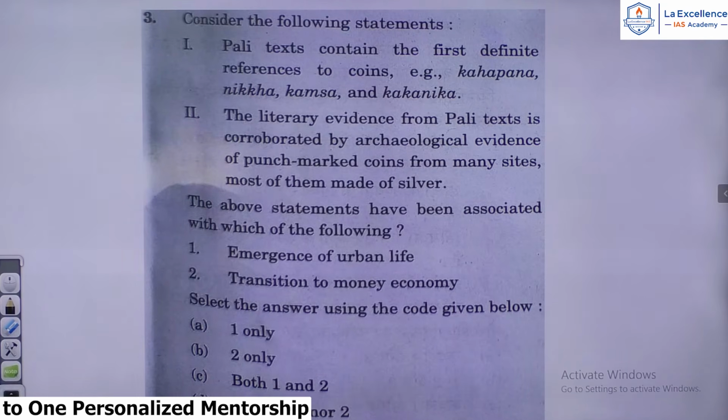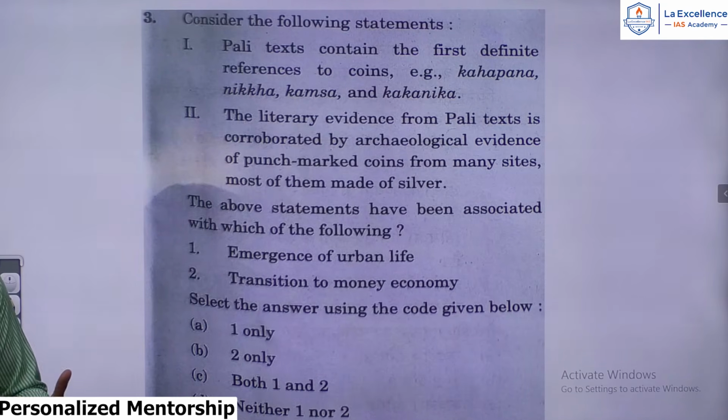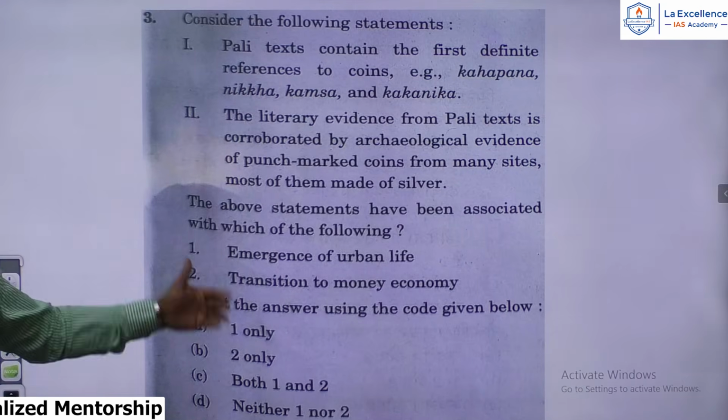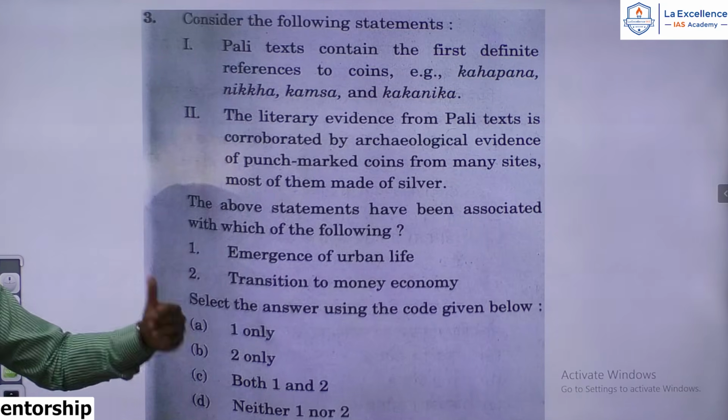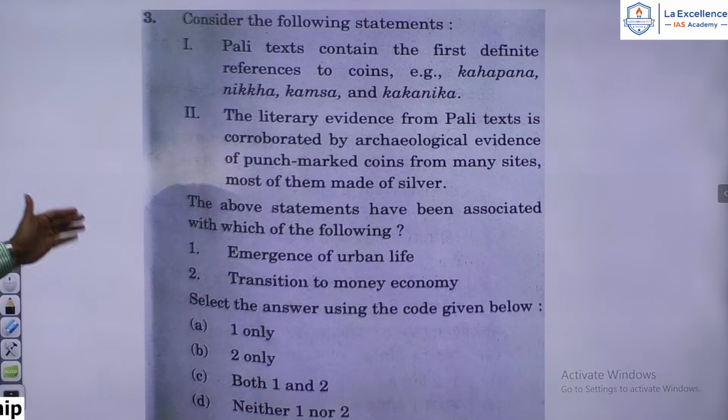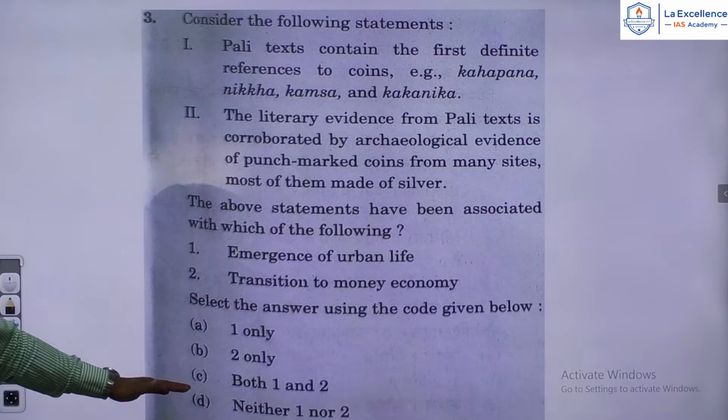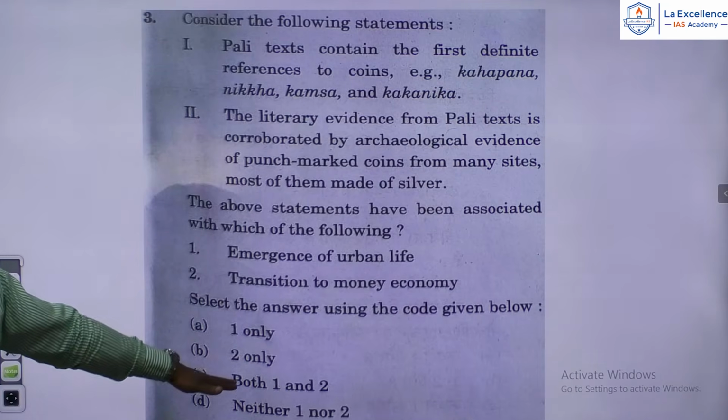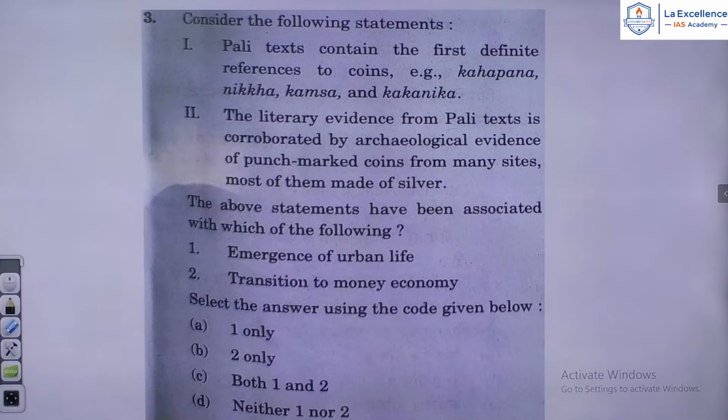Precious metals acted as coins. There was no coinage as such. But from the pre-Maurya period, we have a transition to a money economy. Therefore, the answer for this question would be both 1 and 2 are correct. Select the answer given above, both 1 and 2. C is the answer for this question.